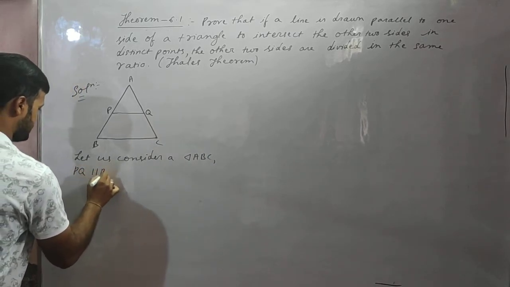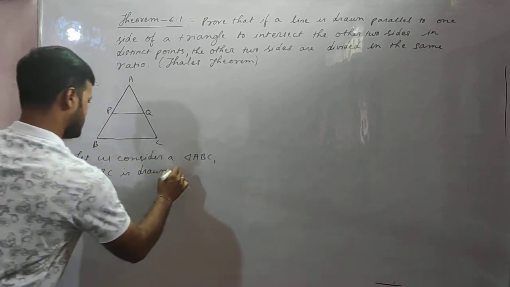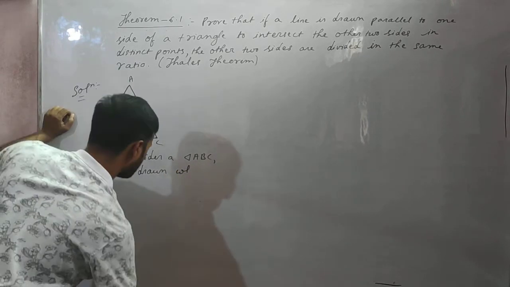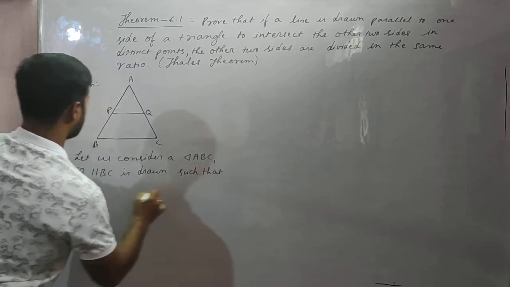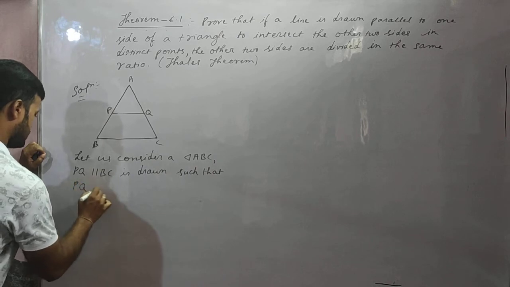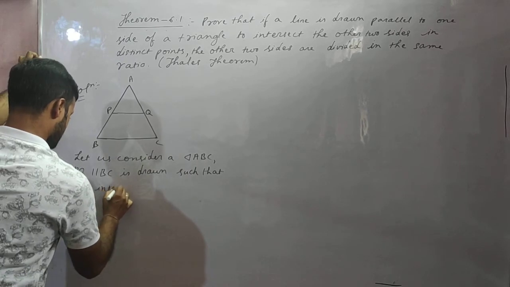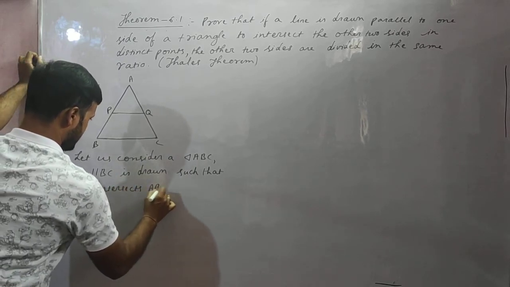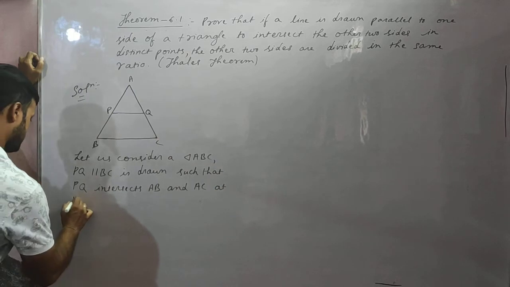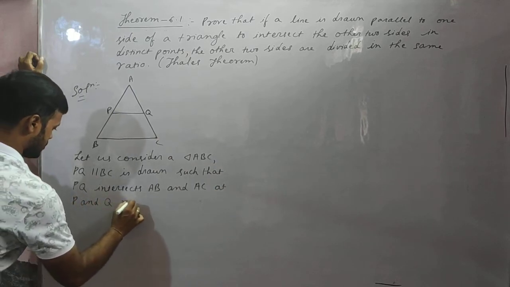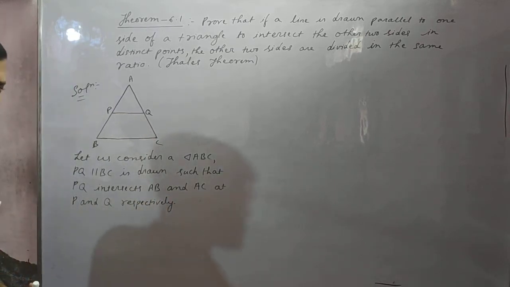PQ parallel to BC is drawn such that PQ intersects AB and AC at P and Q respectively. Okay.